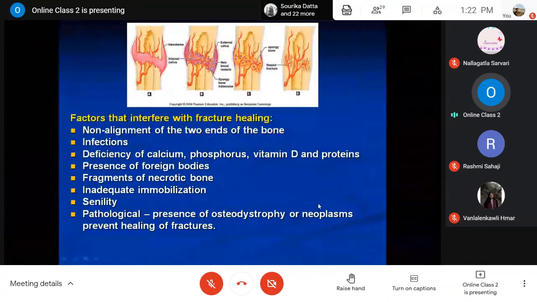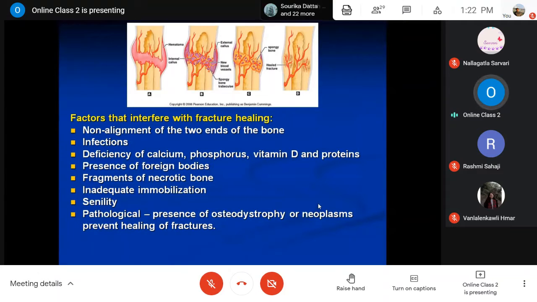And there are some factors which disturb or interfere with the healing of a bone fracture. Those are non-alignment of the two ends of the bone. When the two ends of the bone are not properly aligned, it will interfere with the healing process. Then infections, from the outside environment or through the hematogenous route, so the fractured site is infected.